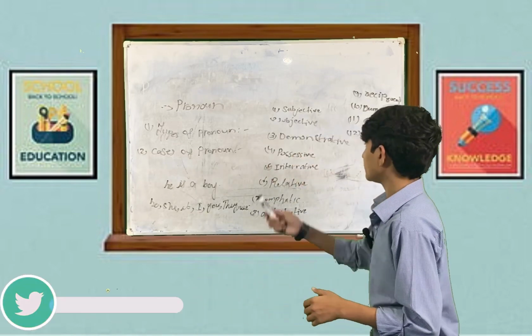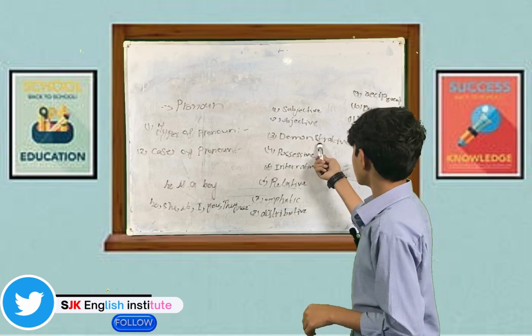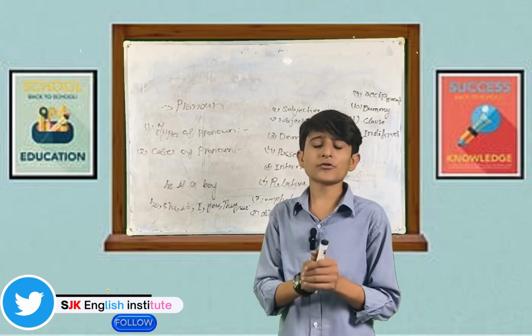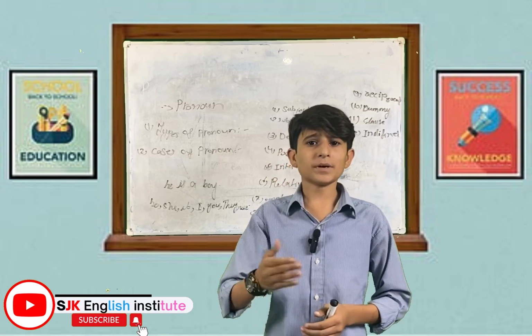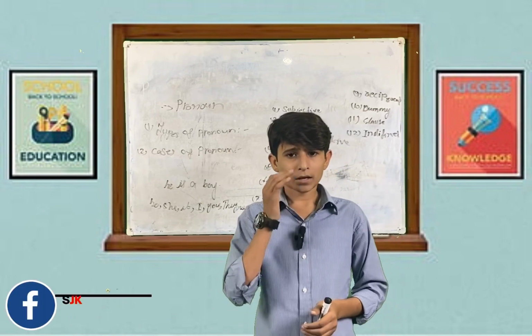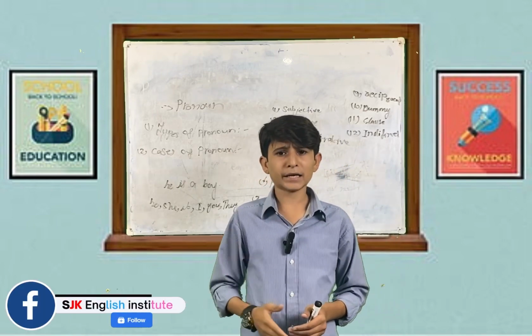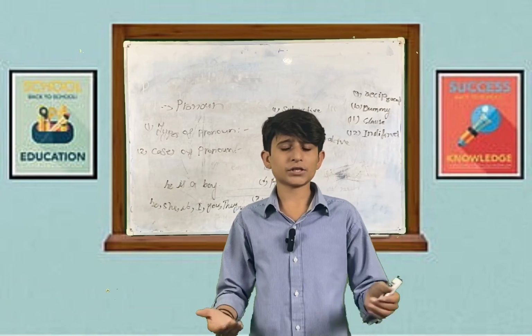And after this, we have demonstrative pronoun. Demonstrative pronouns are those pronouns which are used to indicate person, place, things, etc. They are this, that, these, those, such.